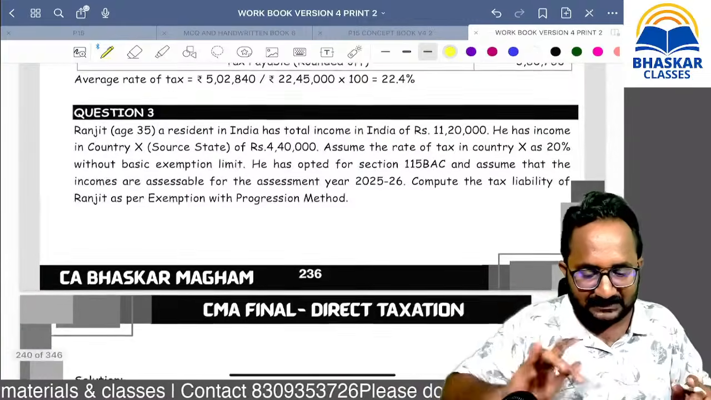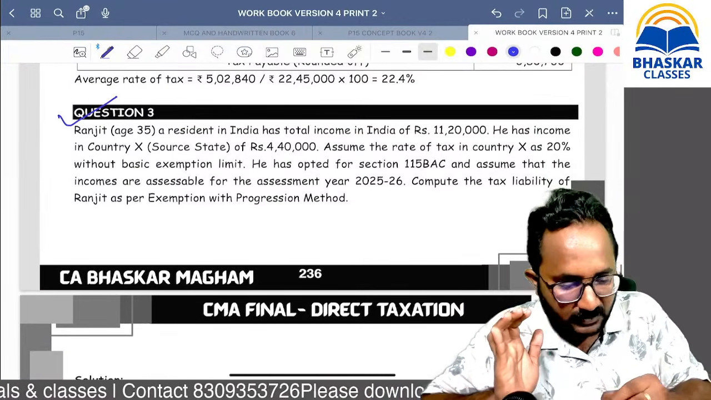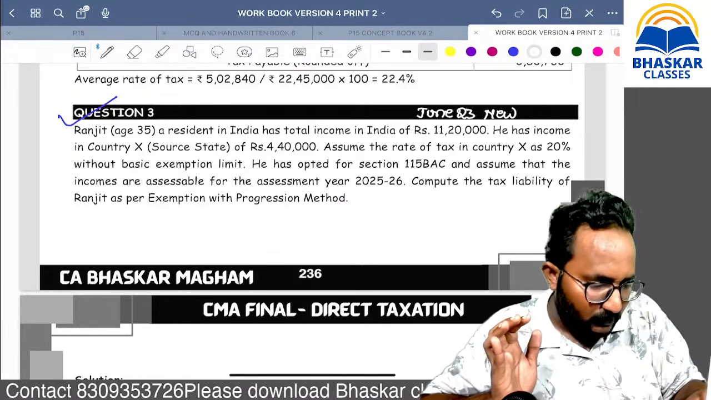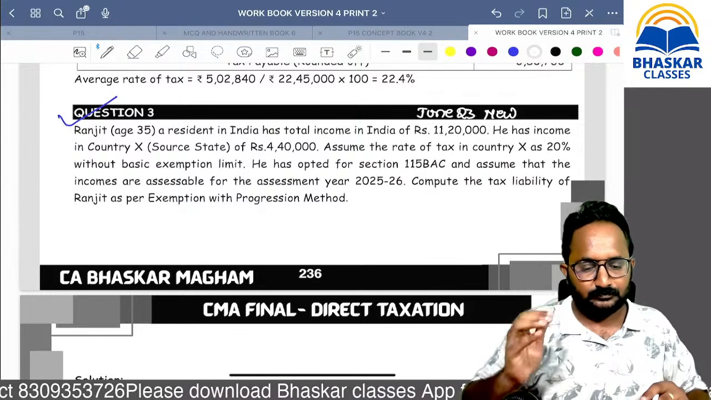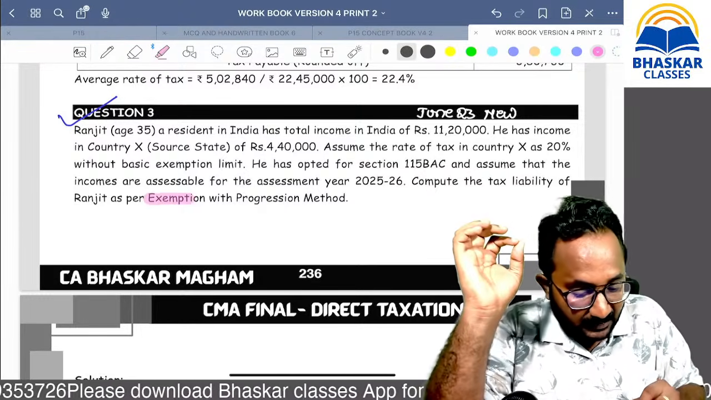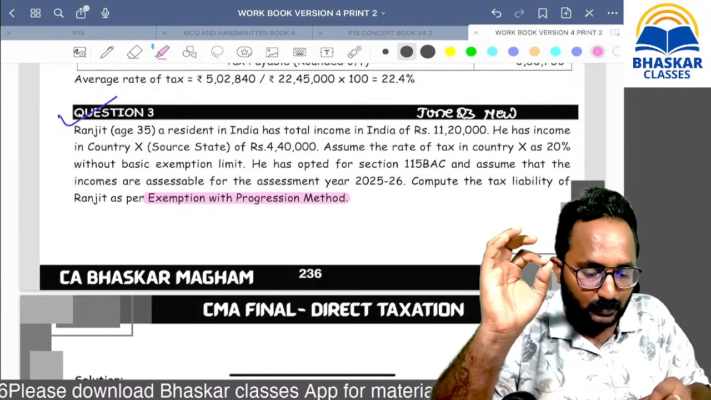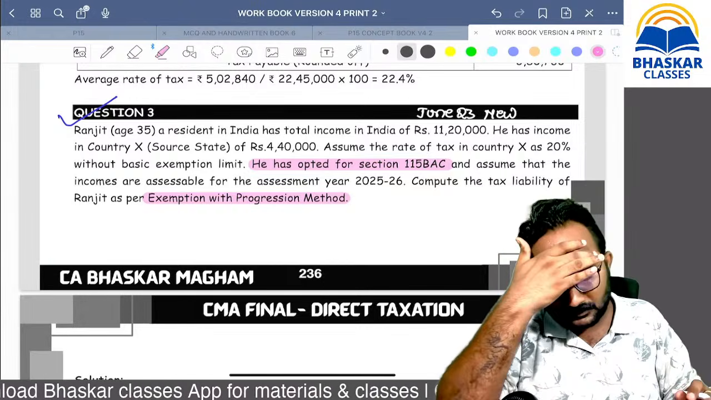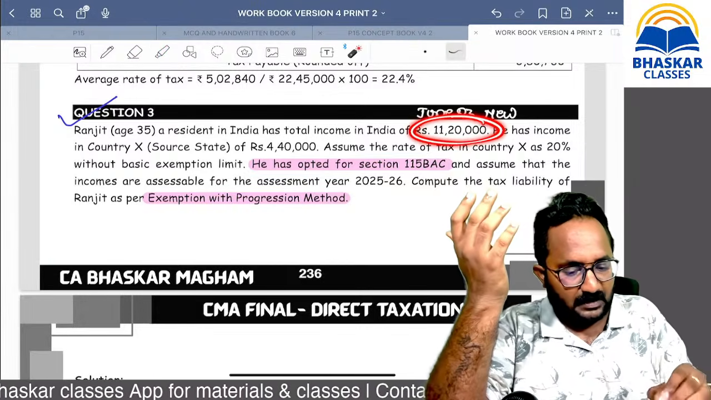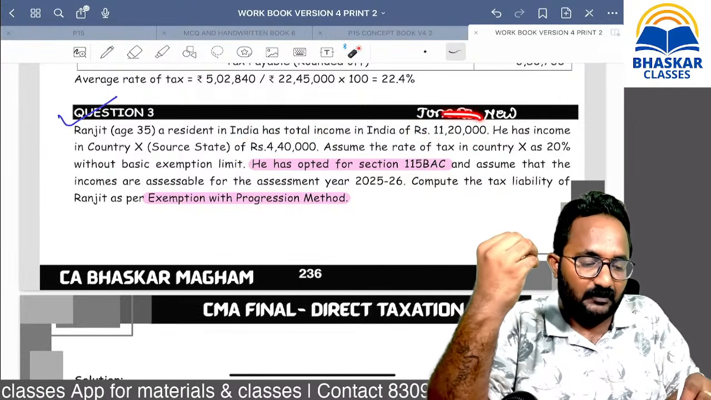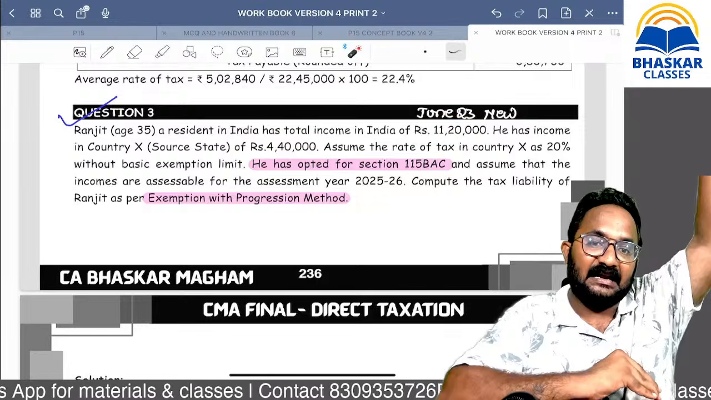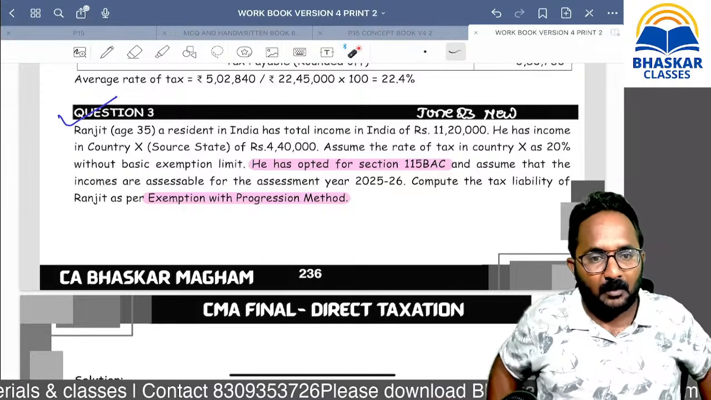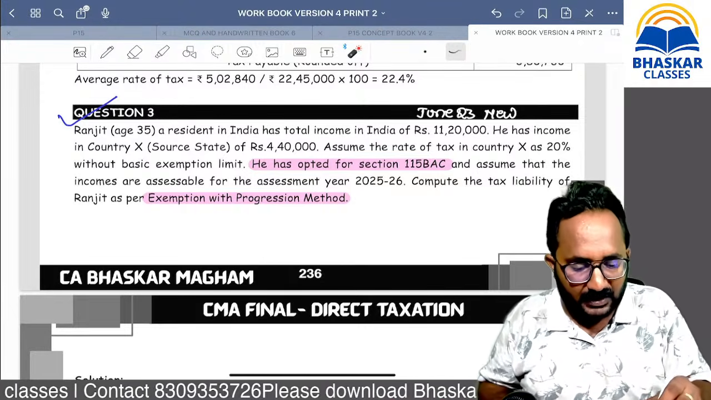This is the past examination question given for 4 marks in June 2023, new syllabus. The same question is in our study material also. They are asking directly: please calculate the exemption with progression. But now they have given the rates as section 115BAC rates. So Indian income is there, foreign income is there. But foreign income will be considered in India for the purpose of rate increasing only. After calculating that average tax rate, we can provide the relief by using that average tax rate only on foreign income.